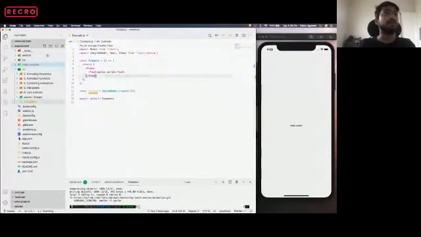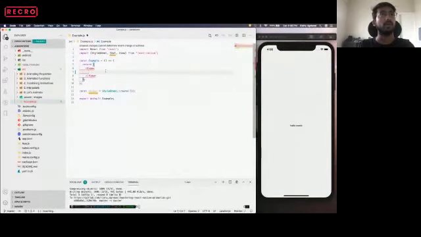So this code base is already shared on GitHub. I'll share the link with everyone. Whatever exercises we are going to do today are all shared on GitHub, and I'll share the link with you. We'll start with a plain UI component, which is nothing but Hello World right now. We'll make it an animated component, and we'll learn how we can animate opacity on this component.